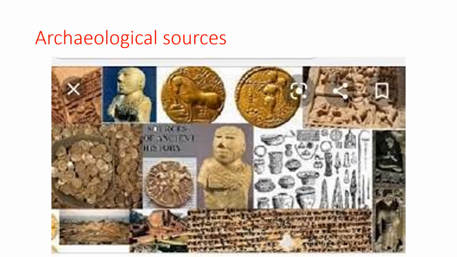What is archaeology? Archaeological sources are discovered and studied under a separate branch or discipline of historical research called archaeology. Today we are going to study in detail archaeological sources.